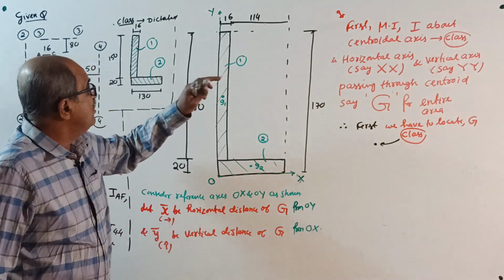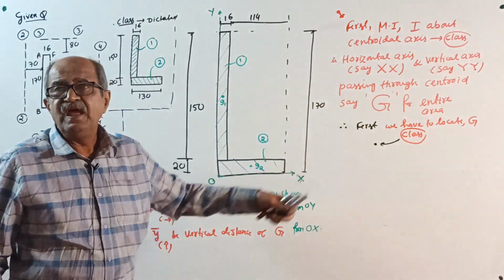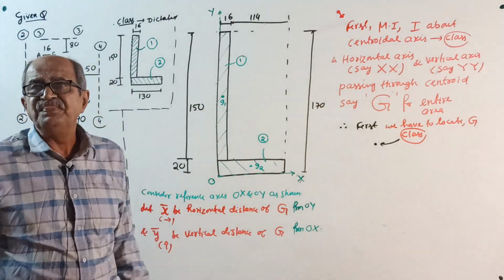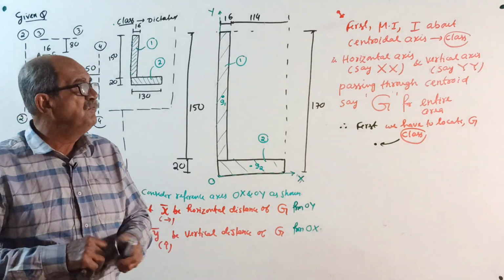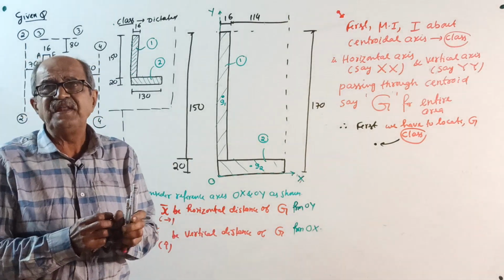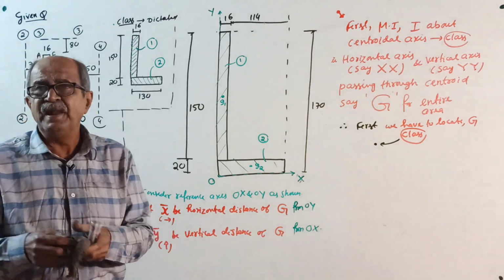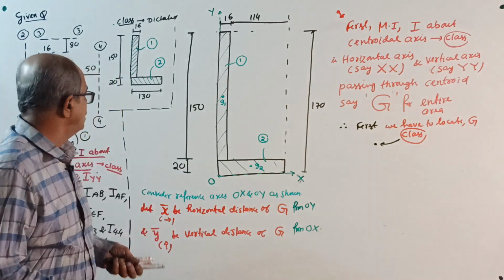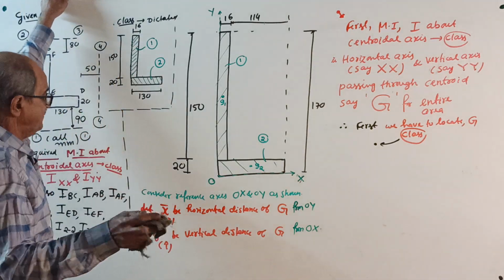Maybe I will finish centroidal axis today and upload as part 1. Otherwise, class will become very lengthy. And part 2 will be for remaining axes. I have not decided still. When I upload, you can make out, you can see there part 1 or part 2 like that. Otherwise, single class. Okay, start.